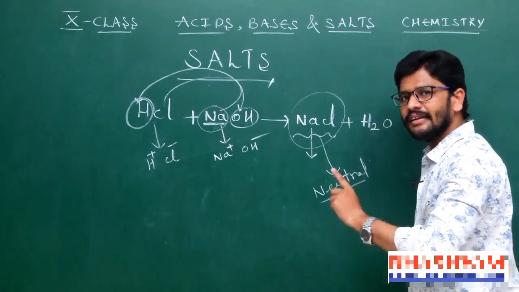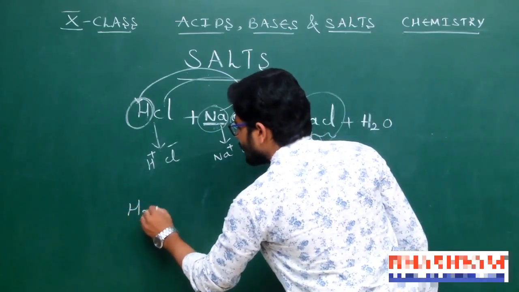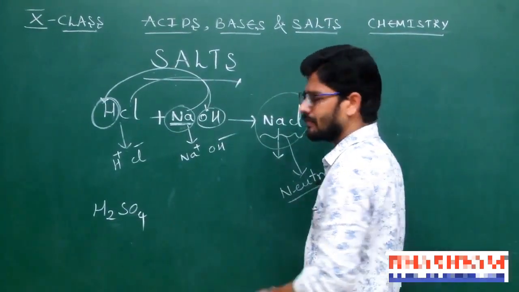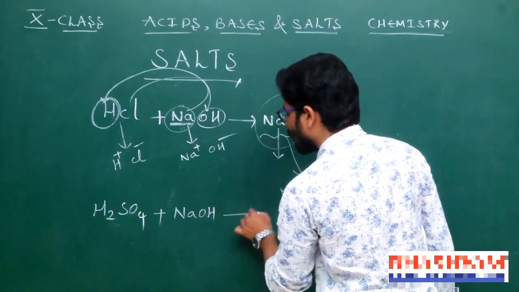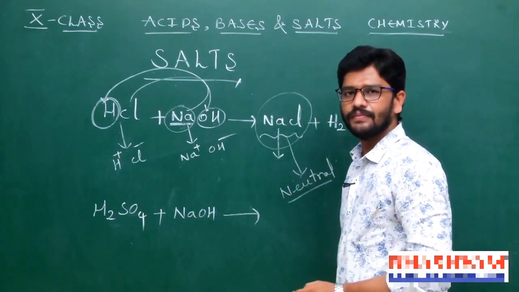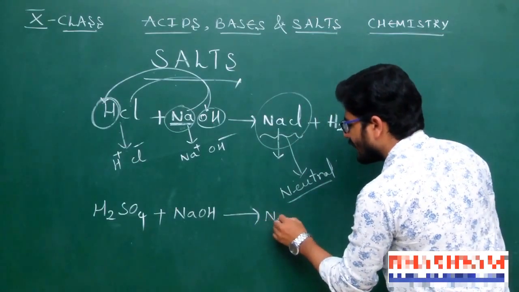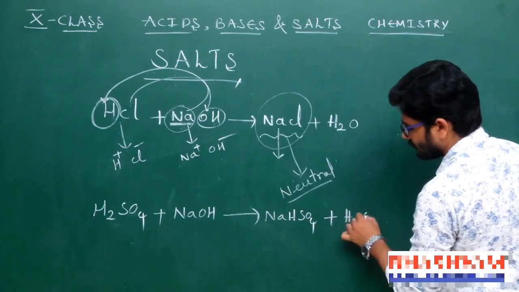Now I am considering another example. Listen now. I consider the acid as H2SO4, sulfuric acid. The base I consider as NaOH, that is sodium hydroxide. Now my product is NaHSO4 plus water.